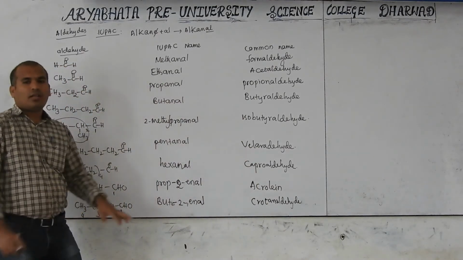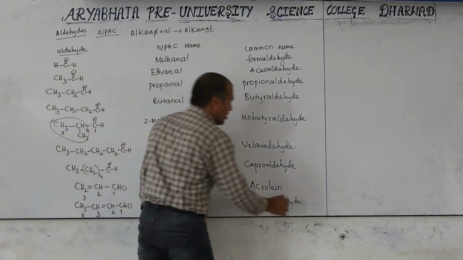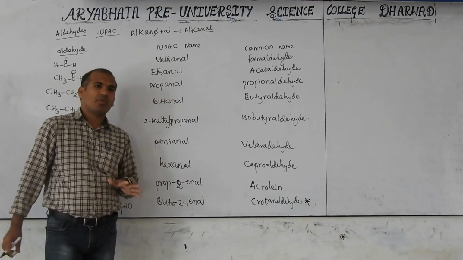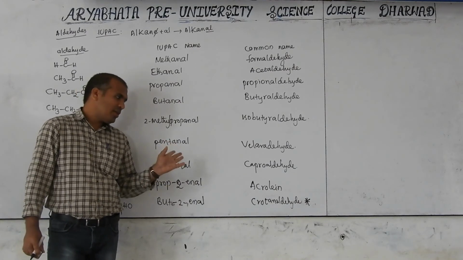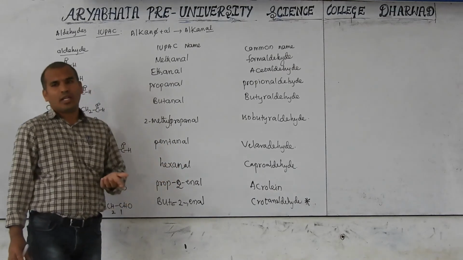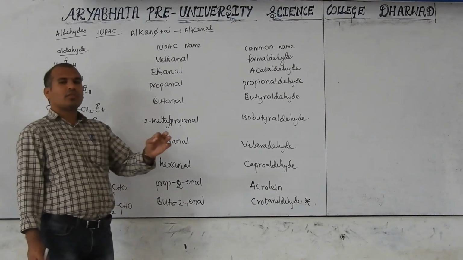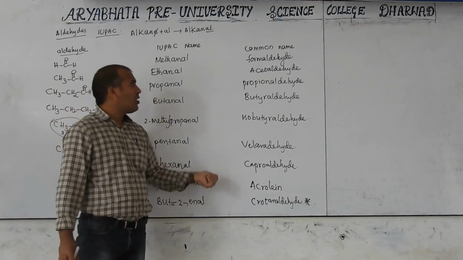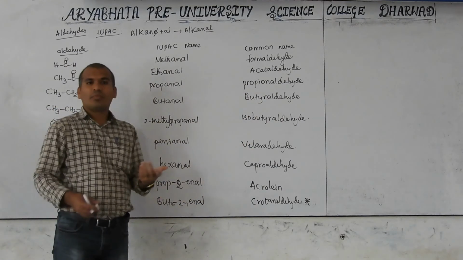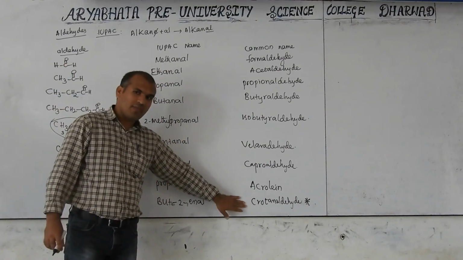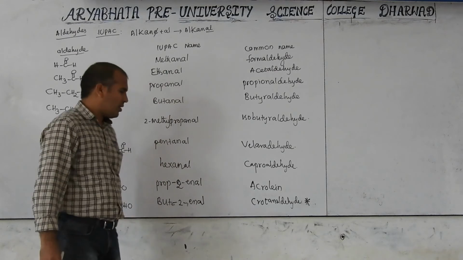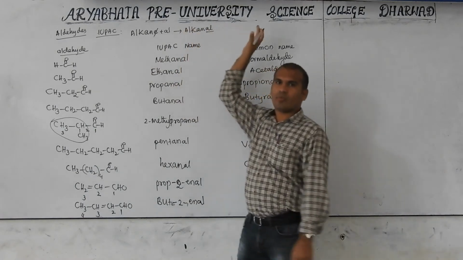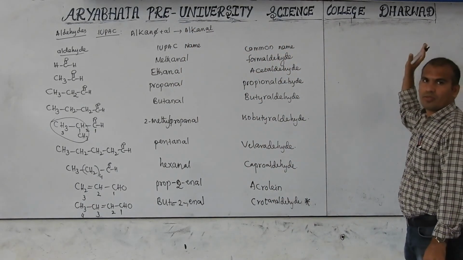crotonaldehyde. This common name you have to remember because it comes in the aldol condensation reaction. That is also one of the named reactions. Very important. So they may give acetaldehyde reacting with NaOH, dilute NaOH. It gives A. What is the name of A? Acetaldehyde, crotonaldehyde, or acetic acid, some names like that they make. At that time this name you have to remember. Again it will come in the aldol condensation reaction, very important. Next, similarly here we will discuss. I have not written here all the IUPAC names and common names. Here you can just continue.